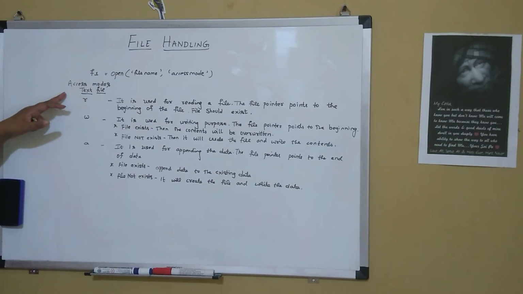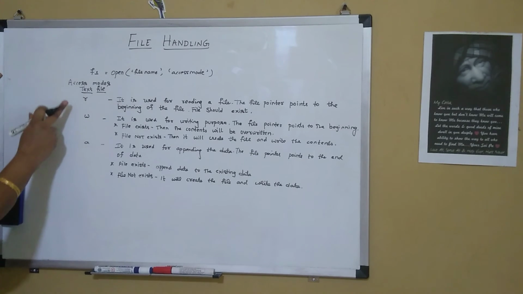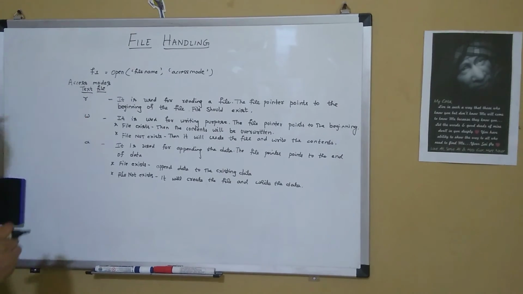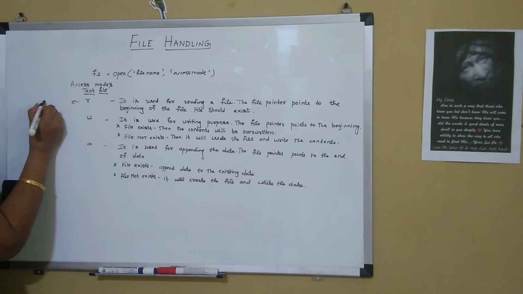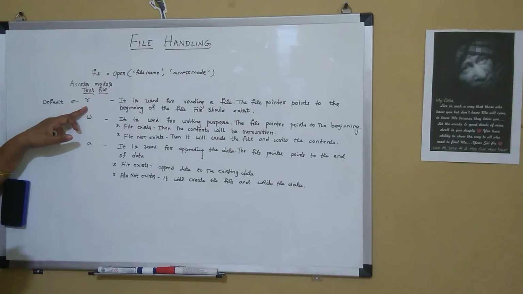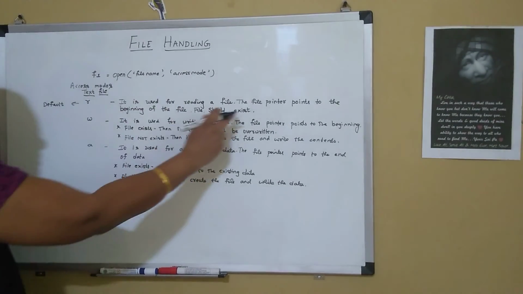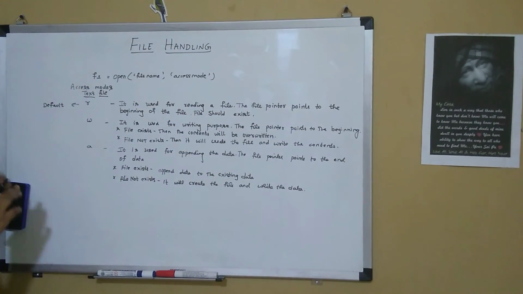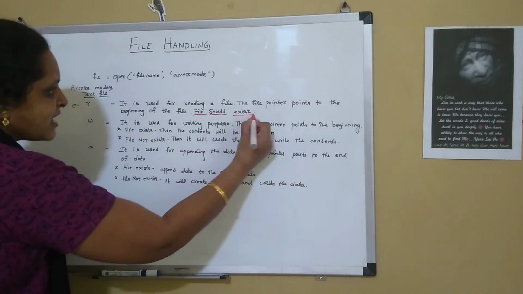So friends, access modes are of three types. One is read, the other one is write, and the third one is append. For read, if we don't specify any access mode, by default, it will consider R as the access mode. The file pointer points to the beginning of the file and the file should exist in this particular case, otherwise it will raise an error.